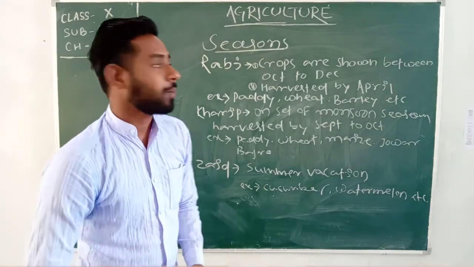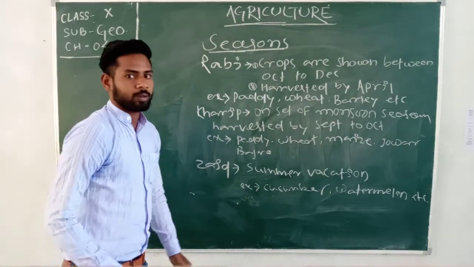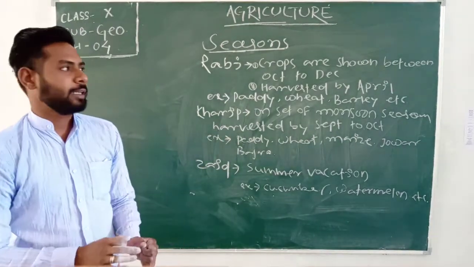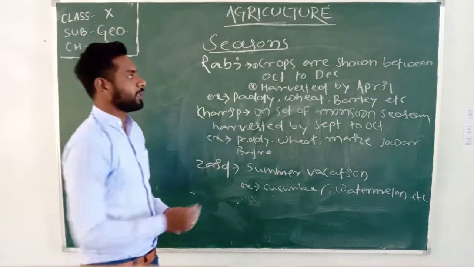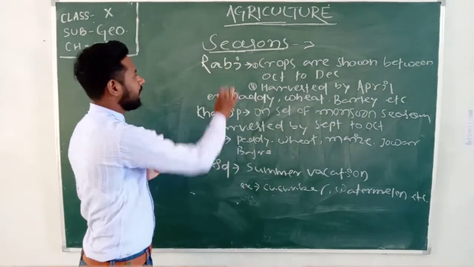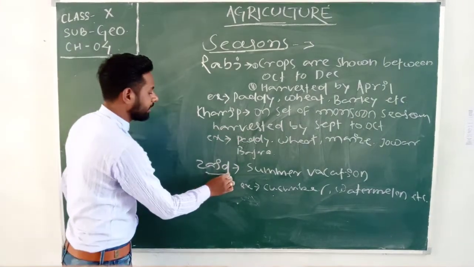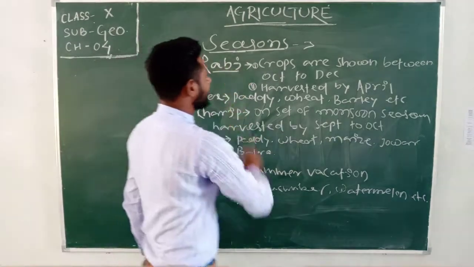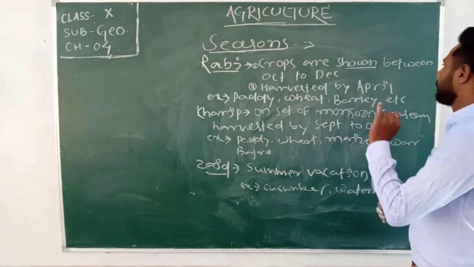So our next topic is what? Seasons, or you can say the cropping pattern which is followed in India. So how many seasons does India have for crop cultivation? Three seasons. India has three seasons. One is the Rabi season, the second is the Kharif season, and the third is the Zaid season. In the Rabi season the crops are sown in winter.